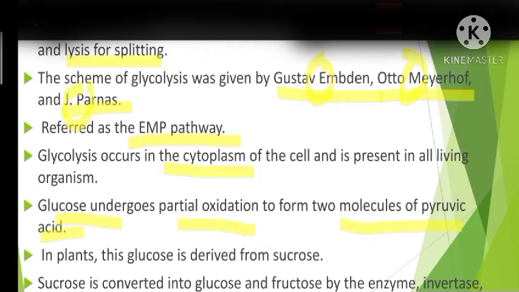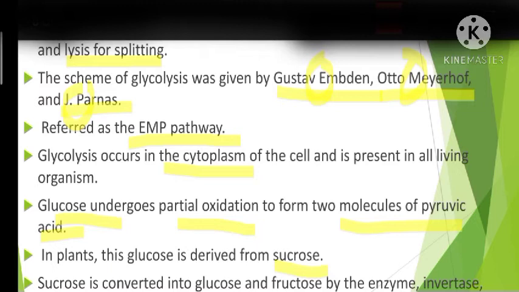Okay. Now, in plants, they derive this glucose from sucrose. What is sucrose? Sucrose is a disaccharide. What is a disaccharide? Di means two, saccharide means sugar. Okay, carbohydrates with two sugar molecules are called disaccharides. So sucrose is an example of a disaccharide. That means it has two sugar molecules.